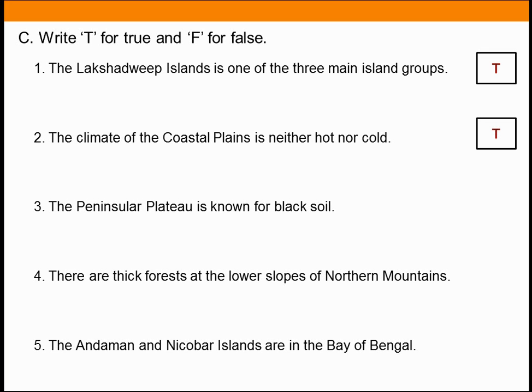The peninsular plateau is known for black soil. The answer, false. There are thick forests at the lower slopes of the northern mountains. The answer, true. The Andaman and Nicobar Islands are in the Bay of Bengal. The answer, true.